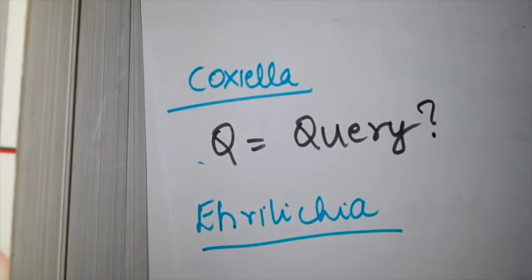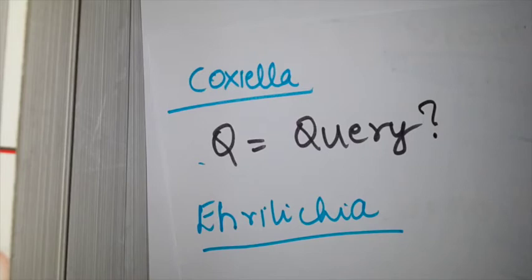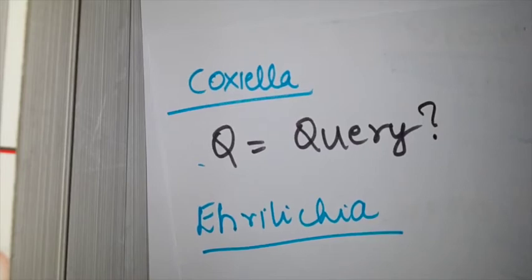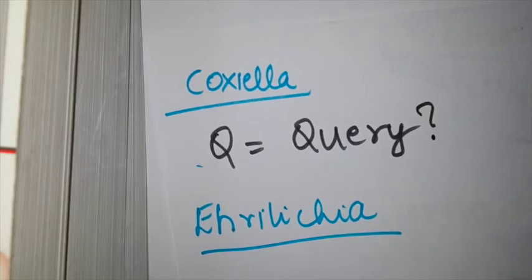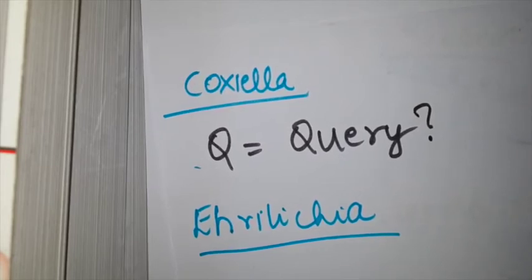When the etiological agent of this disease was unknown, it was called Q fever, something like X-ray. I don't know what is coming out of this machine, so till we have a name, let's call it X-ray. Similarly this was called Q fever. This is also gram negative, and it's also a zoonotic fever.